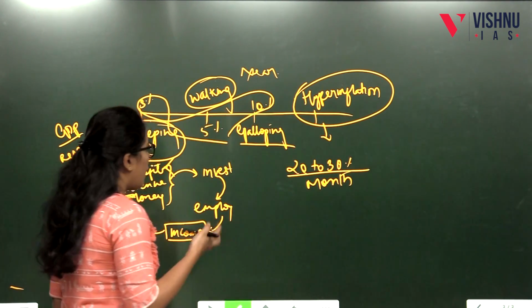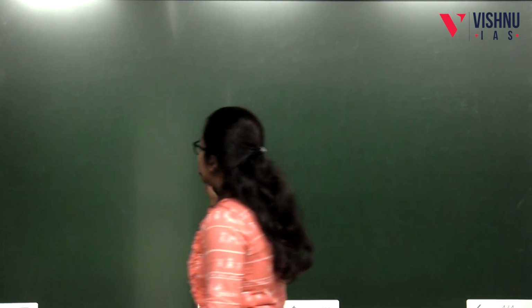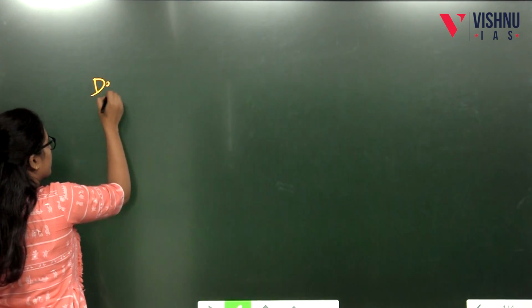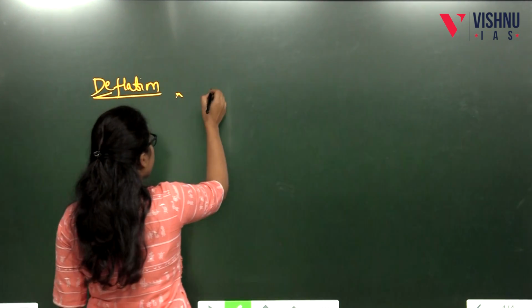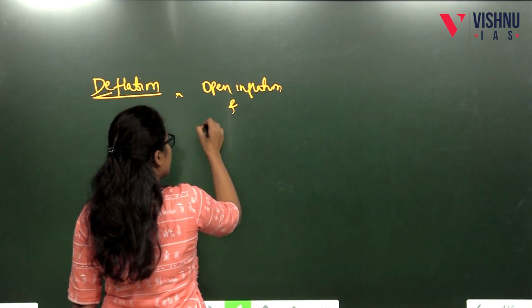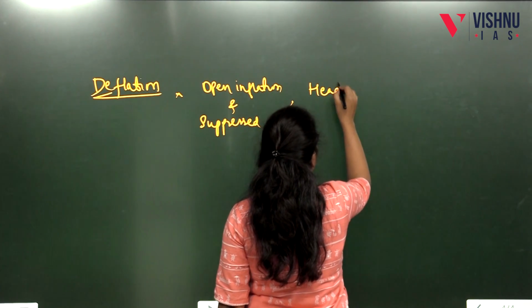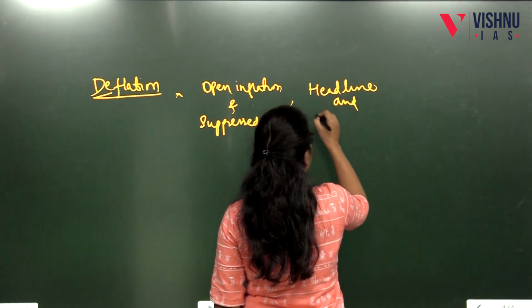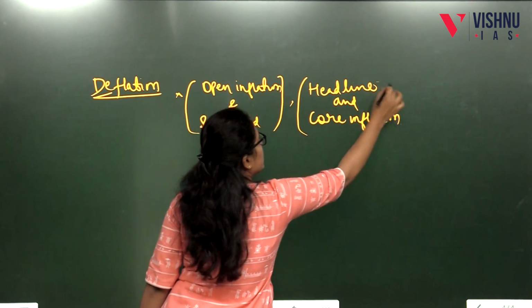Then comes another type of inflation that is mostly asked in the exam, that is deflation. Deflation, then open inflation, and here one topic is suppressed inflation. Then comes headline inflation and core inflation. I have written them in a bunch because they are related to each other.